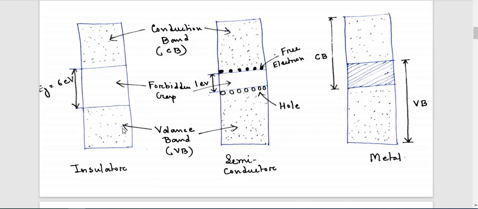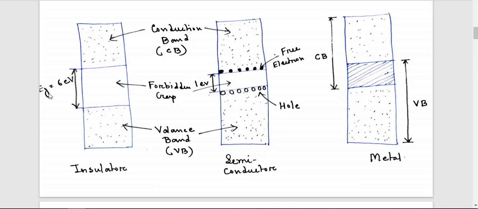Now first come to the insulator. What exactly is an insulator and what happens in an insulator? Here one variable is written, Eg, capital E suffix g. Eg is the band gap energy. What is band gap energy? It means the gap between the valence band and the conduction band.